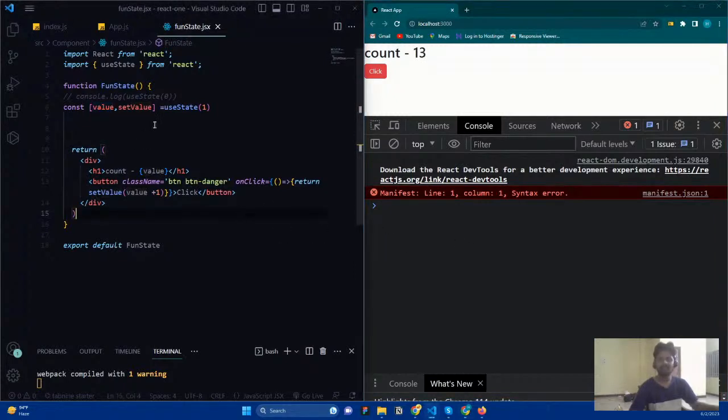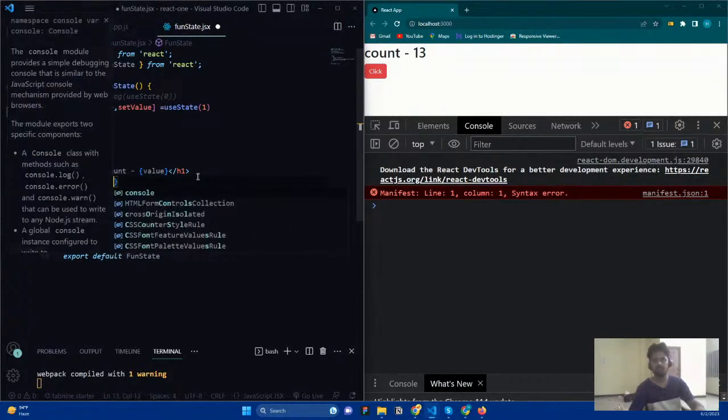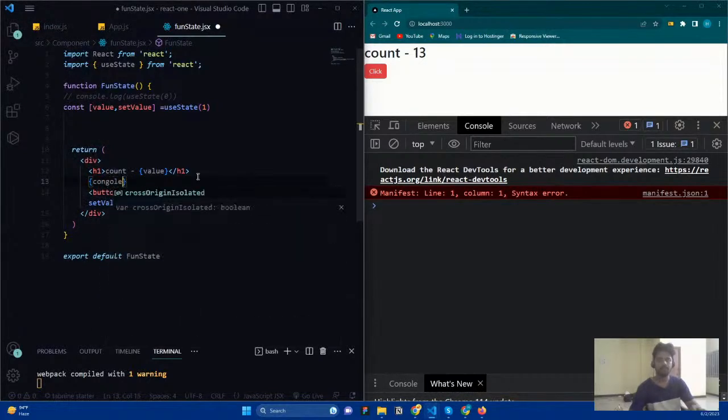And the same concept applies here. Whenever the state is assigned, it is going to have a new value. So what is going to happen? React is going to render the component. Okay. So you can see here, I'm going to use console.log to check how many times React renders the component.